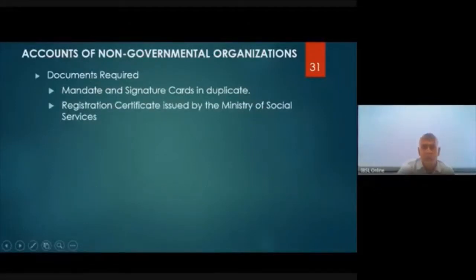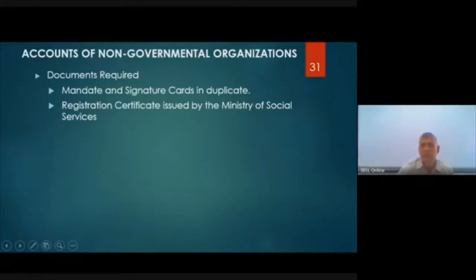Registration certificate issued by the Ministry of Social Services. Now, NGOs, remember, they cannot start operating in Sri Lanka unless they get the approval of the Ministry of Social Services.